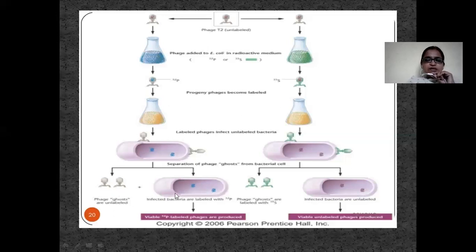They have seen in the case of the cell, where DNA has got labeled with the help of P32 radioactive material. And here when they have separated, they could see the radioactivity in the ghosts, where the sulfur is incorporated into the proteins present in the protein coat. So by this experiment it is proved that DNA is the actual genetic material, and it has got labeled by phosphorus P32, and that is why we could see the radioactivity in this case.